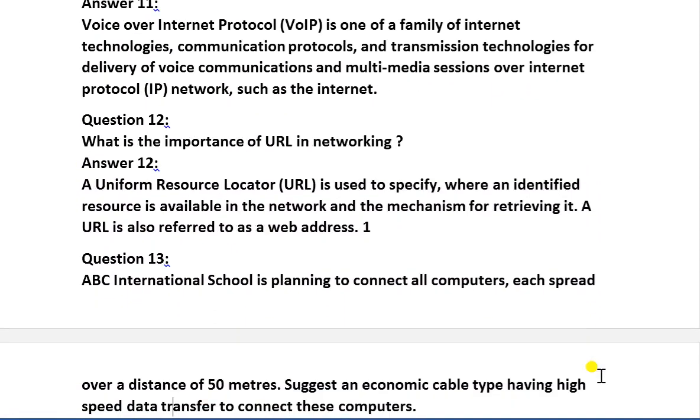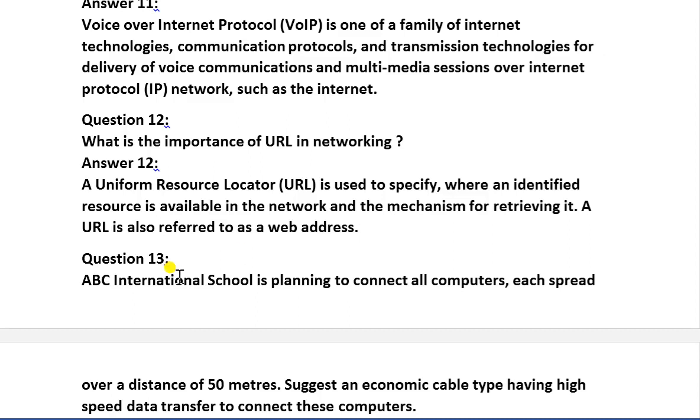Question number 12, what is the importance of URL networking? So URL is uniform resource locator, is used to specify where an identified resource is available in the network and the mechanisms for retrieving it. A URL is also referred to as a web address.